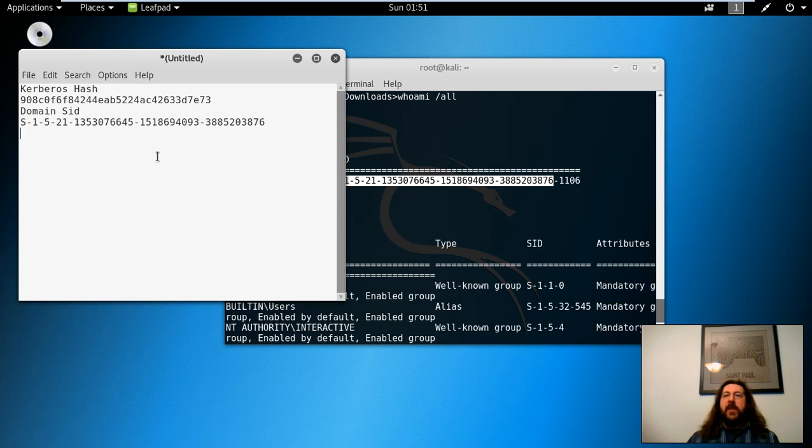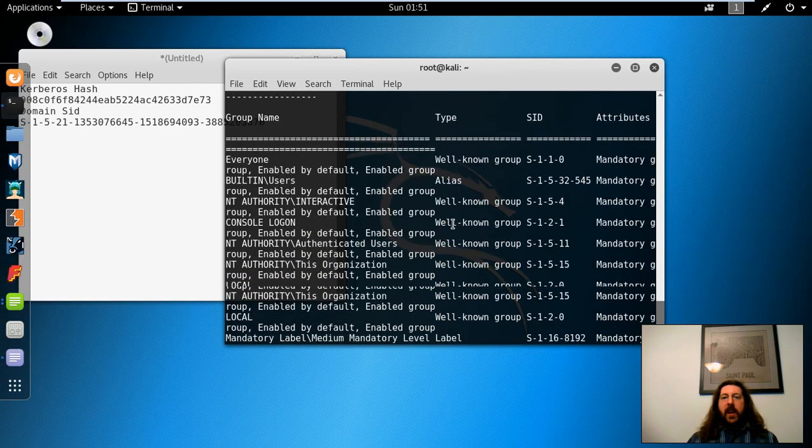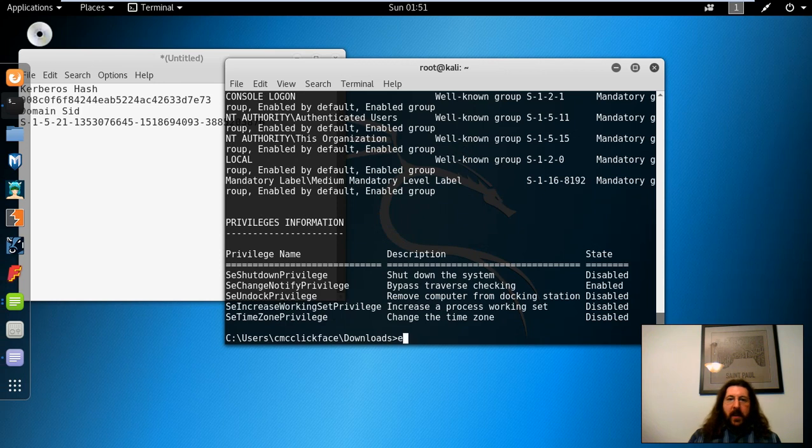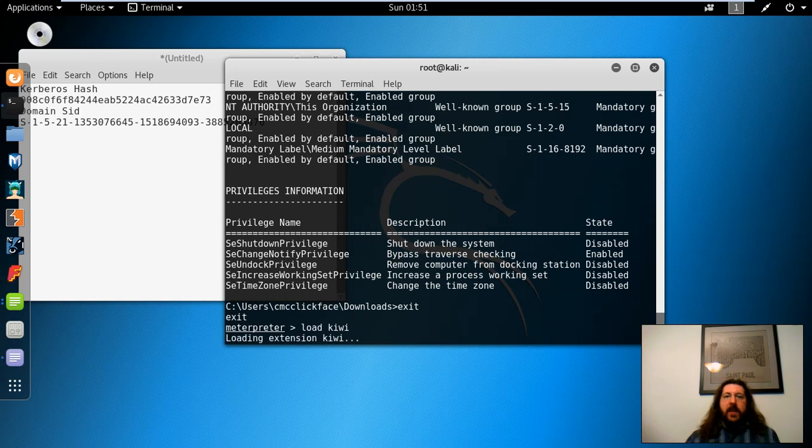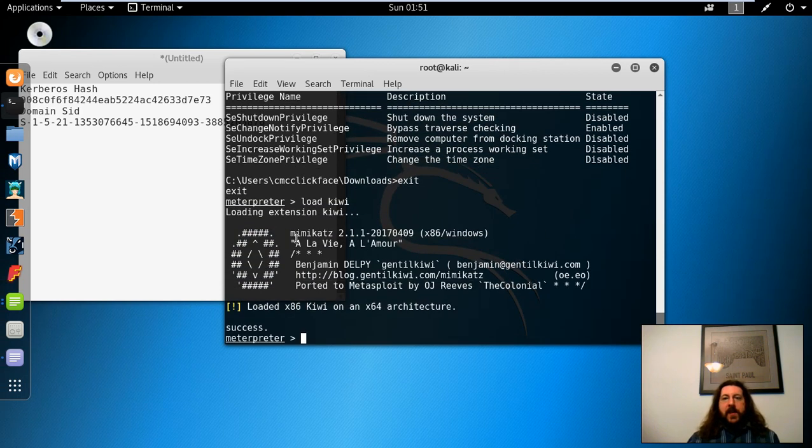Now we have enough information to go ahead and load. Let's get out of this shell. I'm going to have to load Kiwi. This is essentially Mimikatz, and that's what's running the actual Golden Ticket attack and gives the intelligence into the Metasploit framework.